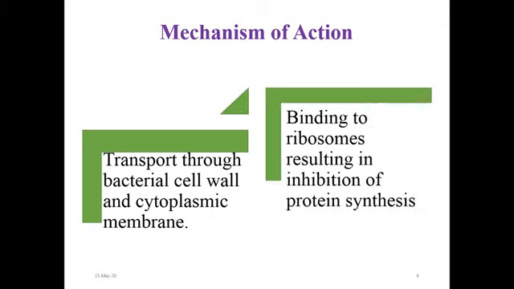Once inside the bacterial cytoplasm, aminoglycoside binds to the ribosomes, resulting in inhibition of protein synthesis. So in one sentence, the aminoglycoside mechanism of action is inhibition of protein synthesis. Now let's understand in detail their mechanism of action.